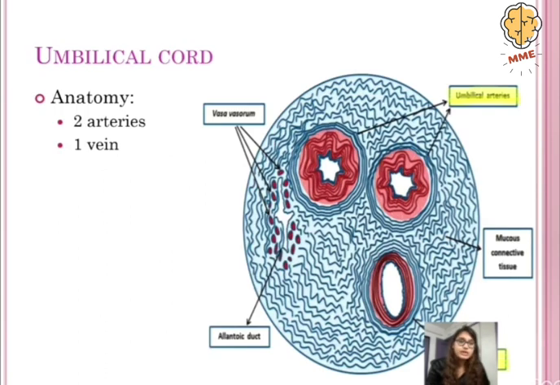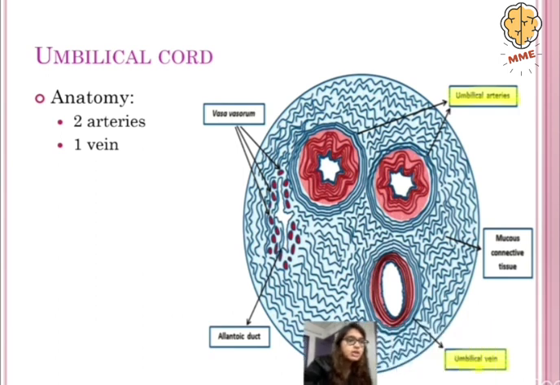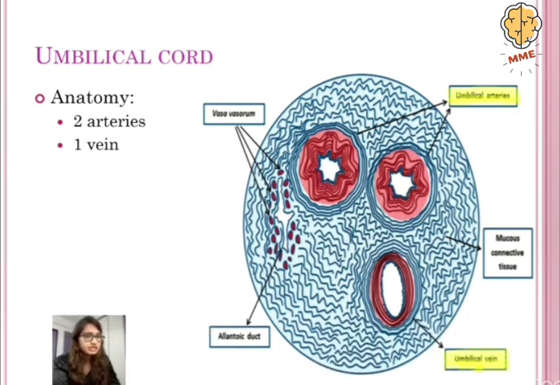So now let's talk about the umbilical cord. First, let's look at the anatomy of the umbilical cord. In a cross section of the umbilical cord, we are going to see two arteries and a vein. Here I have highlighted the umbilical arteries, as you can see, and over here you can see the umbilical vein.